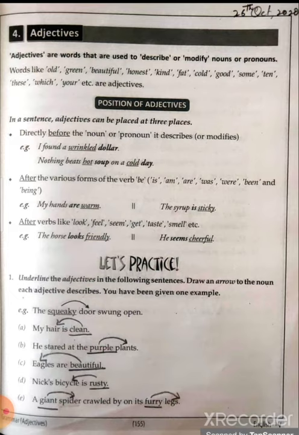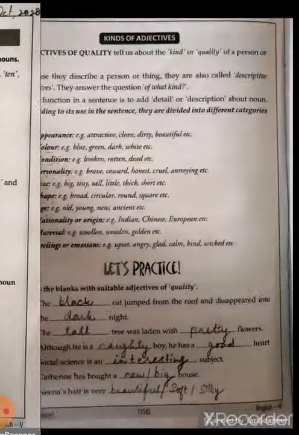Now what are adjectives? Adjectives are words that are used to describe or modify nouns or pronouns. Words like old, green, beautiful, etc. are adjectives. Exercise 1. Underline the adjectives in the following sentences. For example, the squeaky door swung open. The word squeaky is describing the door.